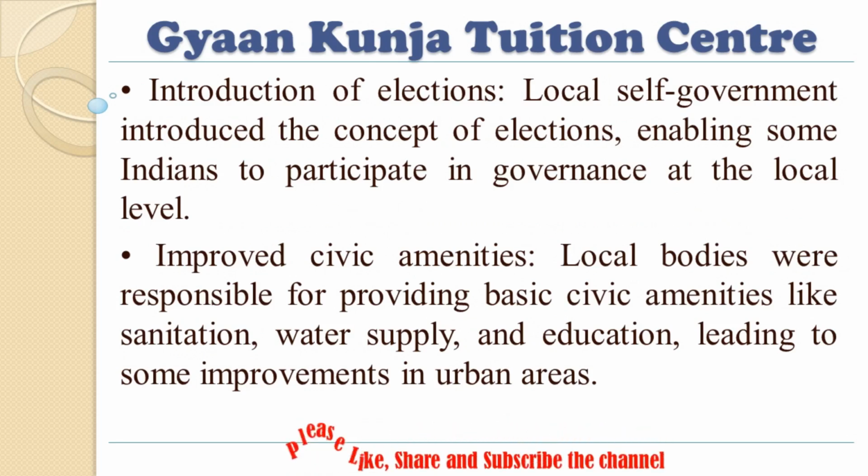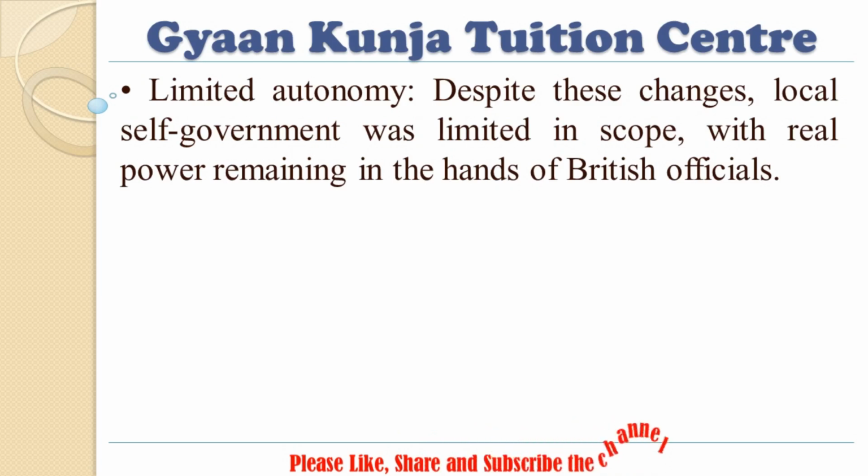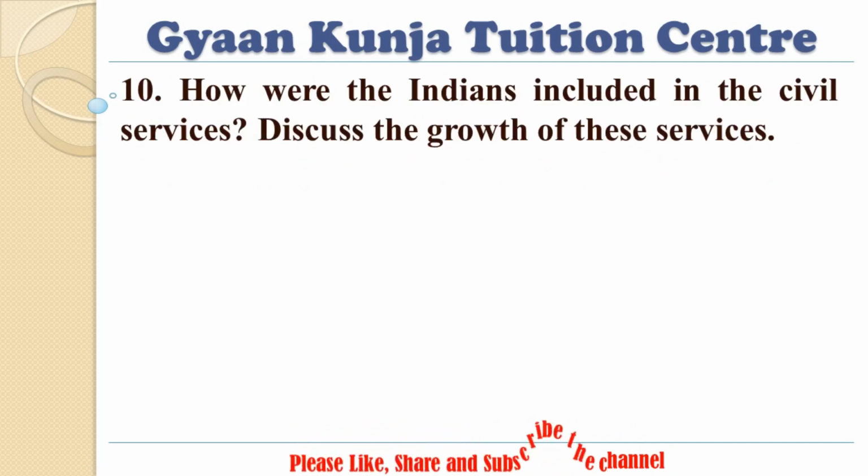Introduction of elections. Local self-government introduced the concept of elections, enabling some Indians to participate in governance at the local level. Improved civic amenities. Local bodies were responsible for providing basic civic amenities like sanitation, water supply, and education, leading to some improvements in urban areas. Limited autonomy. Despite these changes, local self-government was limited in scope, with real power remaining in the hands of British officials.